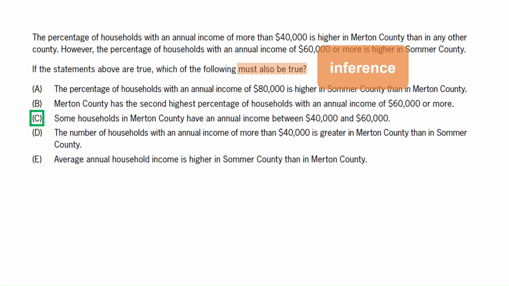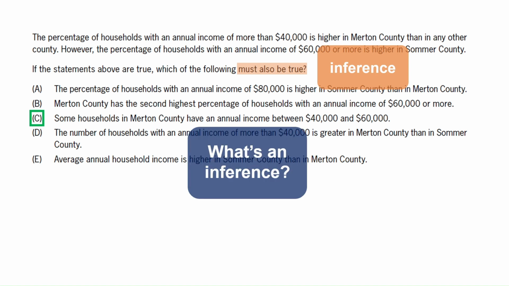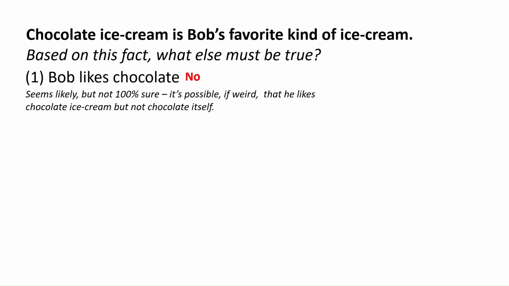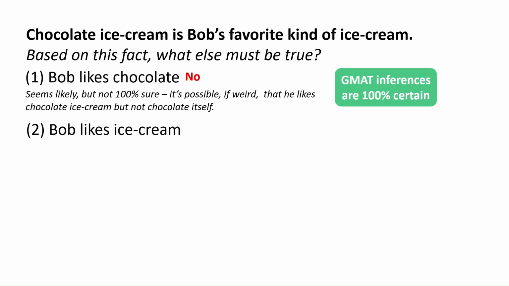Let's take a closer look at what an inference is, and we'll come back to this problem in a minute. If I tell you chocolate ice cream is Bob's favorite kind of ice cream, what else must be true? You're probably thinking he must like chocolate. That seems reasonable, but it's not good enough for the GMAT. It's possible, if a little weird, that he likes chocolate ice cream, but not chocolate itself. On the GMAT, inferences must be 100% certain. So you're thinking, he must like ice cream? Unfortunately, the same applies. We don't know for sure that he likes ice cream. Maybe he's not really an ice cream guy after all. That's not a good inference.